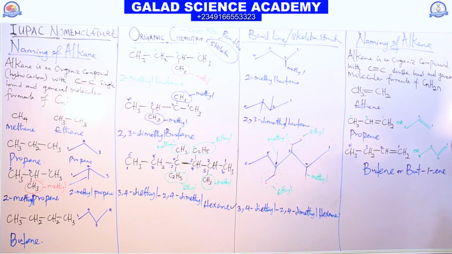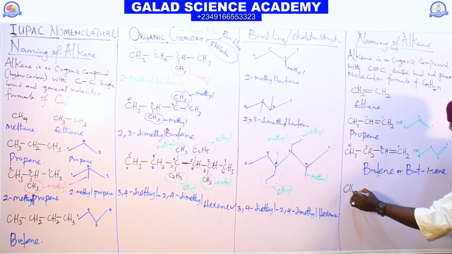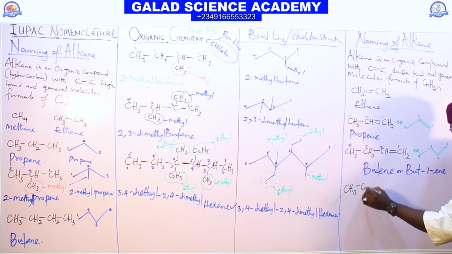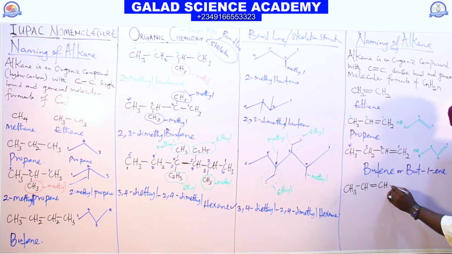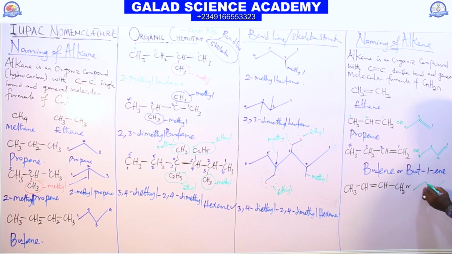And this same butene, we can also have it in this form: CH3, CH double bond CH, CH3. Or let me draw it in the condensed form. 1, 2, and I now put the double bond here.